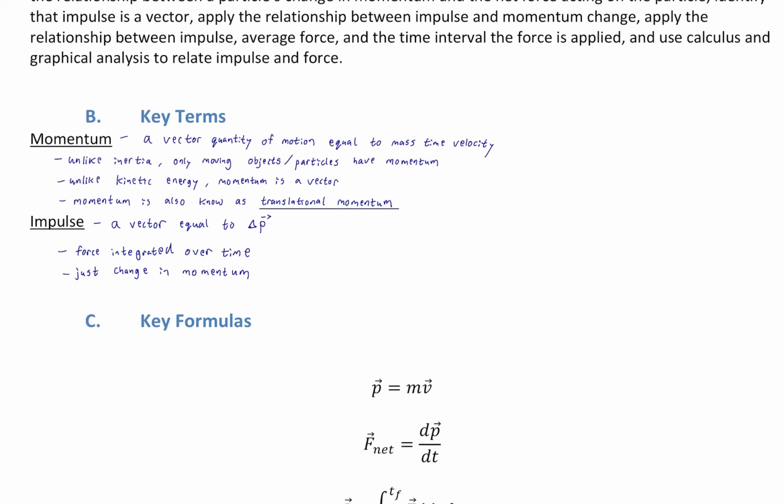The closest comparison is the idea of position and displacement, because position is just a coordinate. A change in position is a displacement, and so there's a unique name for that change. Likewise for impulse, although that's not the reason there's a unique name for impulse. It's more to do with the fact that it has that relationship to force, and it has a particular meaning, a connotation. It's the impulse.